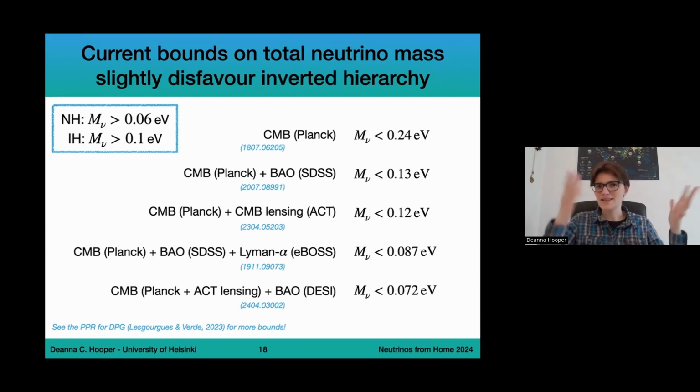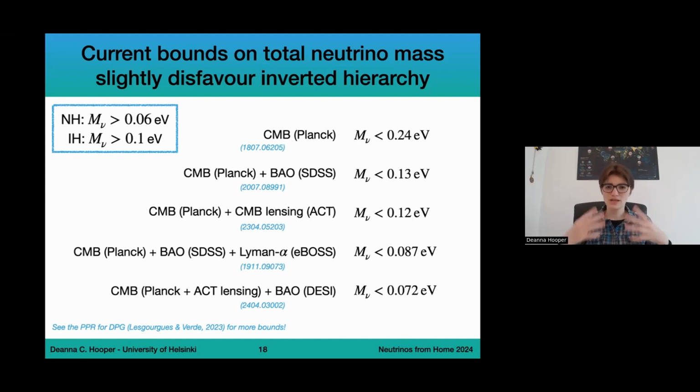And this contains all the bounds. It's updated every year. It's really worth reading if you want to see all of the neutrino bounds, and there's very cool explanations of what is happening. But I want to focus on these 5 measurements. So in every case, I'm presenting the upper bound on the sum of neutrino masses.